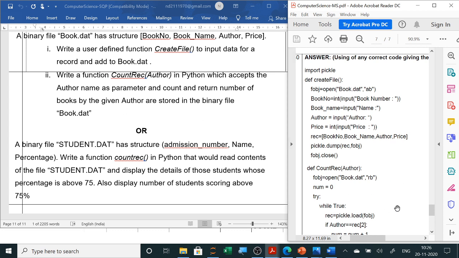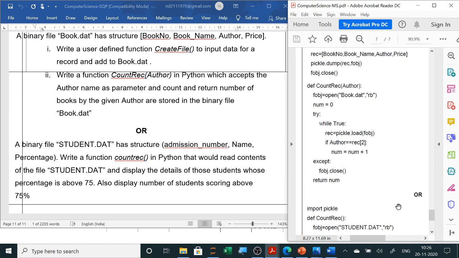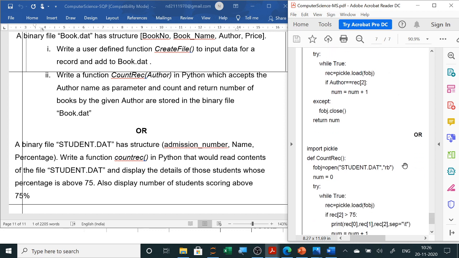So here you have to do the same thing. You write def here, and then you open the file in RB mode. You have to count, so count equals 0 and num equals 0. Now, try and except, why were we writing it? Otherwise at the end of the file it was showing an error. So we use try, while True, till the records are there. It will load the records one by one, check the author, and count as per the author. Clear? Whatever author is passed, it will check and then count.